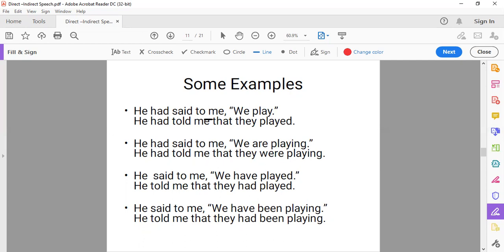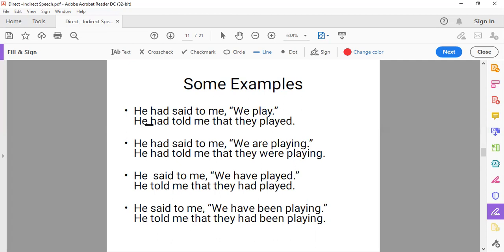Now look at the examples. He had said to me, we play. This is which tense used, had said, past perfect. So the condition is if we have in the reporting verb past tense, then the reported speech will also change. The tense of the reported speech will also change according to the rules that we have discussed. So here we see the tenses play, first form of the verb. That means present indefinite, it will change into past indefinite.